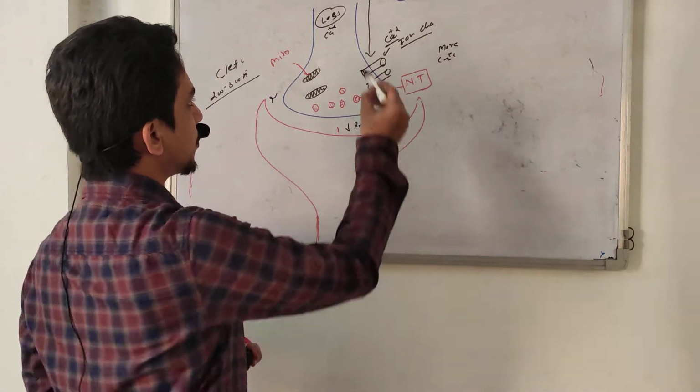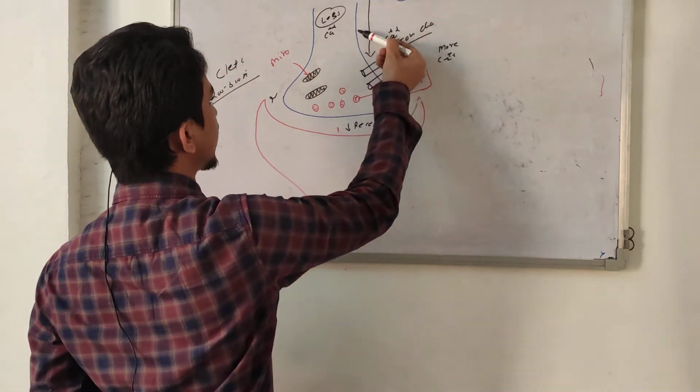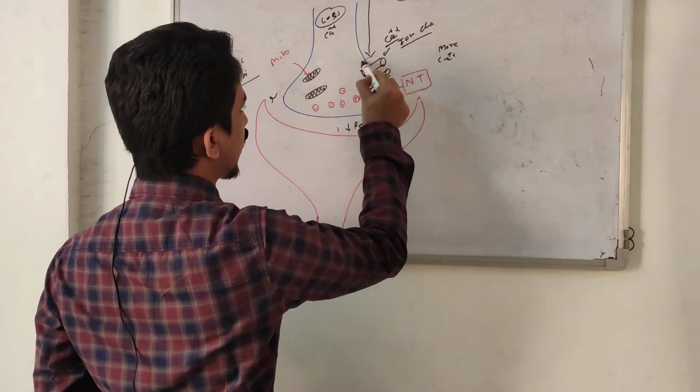So what happens whenever the action potential travels along the whole axon and reaches the terminal part? These calcium ion channels open.